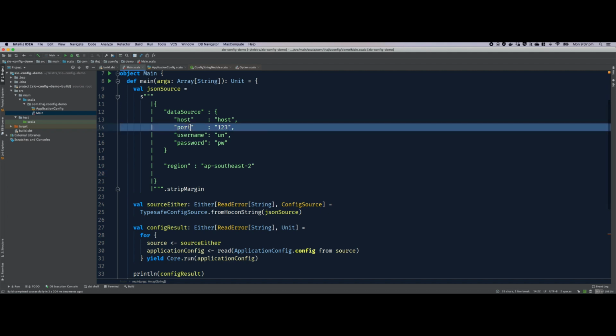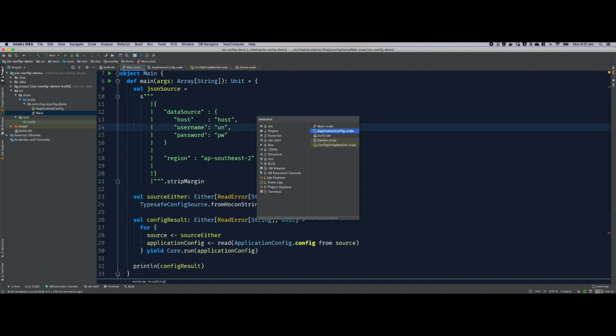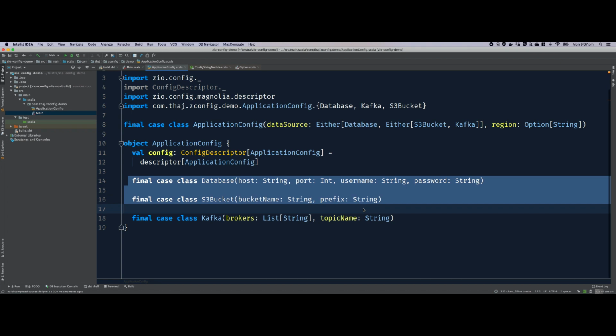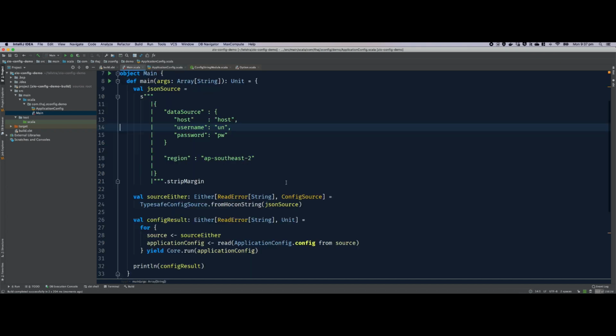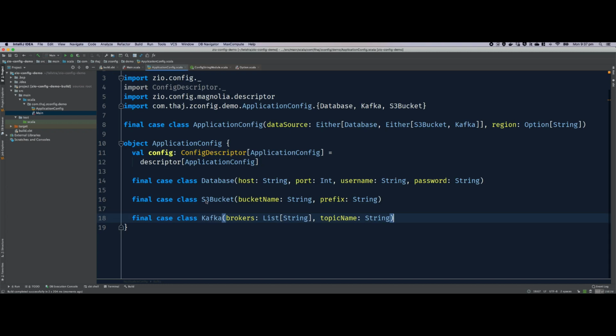Now, what happens if I skip that? This means none of them is going to be retrieved. Database is not going to be retrieved because something is missing. Port is missing. S3 bucket is not going to be retrieved because these two fields don't exist. Kafka is not going to be retrieved because brokers and topic name don't exist within the nested field data source.